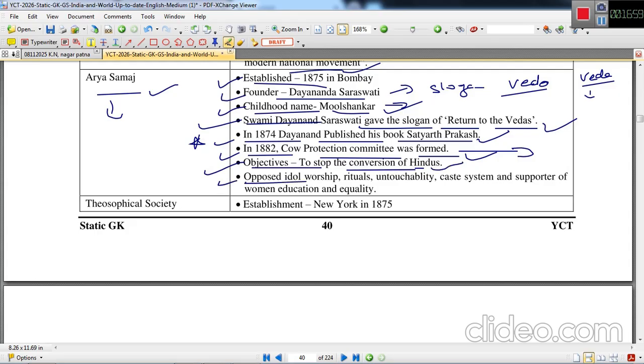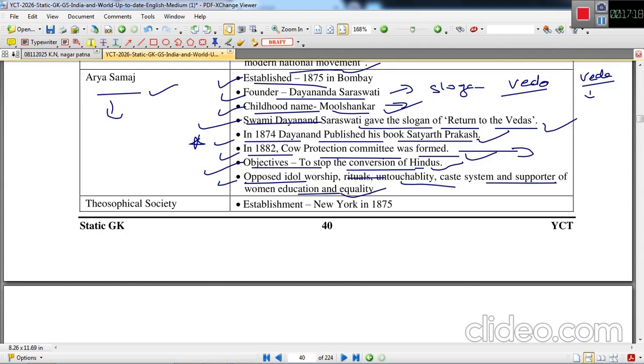This particular Samaj has an ideology of opposing idol worship, rituals, untouchability and the caste system, and it was a supporter of women's education and equality. So see, Dayanand Saraswati Swamiji did not say that the Vedas were wrong.